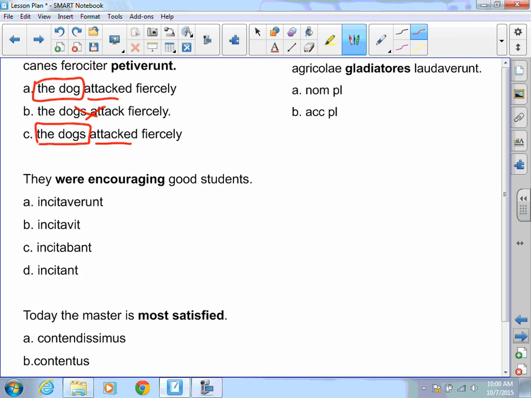I had to do two things here. I had to determine the number of dogs and the tense of the verb. I have Agricolae gladiatores laudaverunt. I need to know what is the case and number of gladiatores. The gladiatores could be nominative or accusative. Agricolae can only be nominative. So if it can only be nominative, reason tells me this has to be accusative. If I translate this, the farmers praise the gladiators, then I know that Agricolae is nominative plural and gladiatores is accusative plural. So you had to use a little logic there. If I already have a nominative plural, I don't need another one.